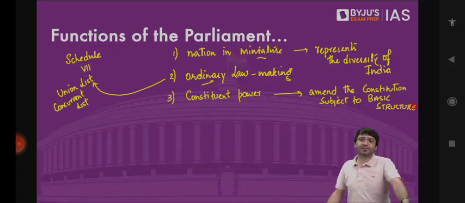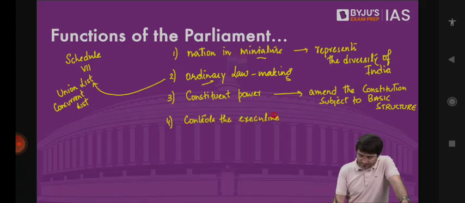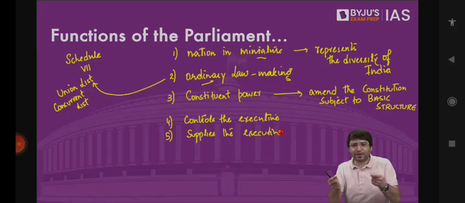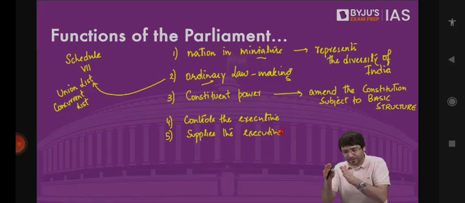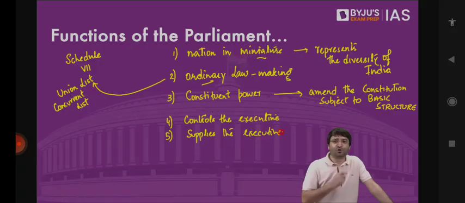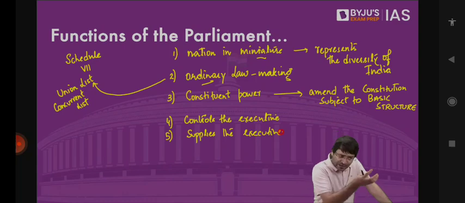It also controls the executive, also supplies the executive. Who all are part of the Council of Ministers? If you are a member of Lok Sabha or Rajya Sabha, you're eligible to be appointed as a minister. Even if you are neither a member of Lok Sabha nor Rajya Sabha, you can still be appointed as a minister, but within 6 months you have to get yourself elected to either of the 2 houses of the Parliament. That means another job of the Parliament is that it supplies us with the executive. Those who are part of the Parliament, some of them are made ministers as well. That means they become part of the executive.